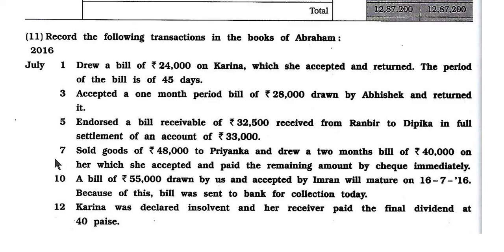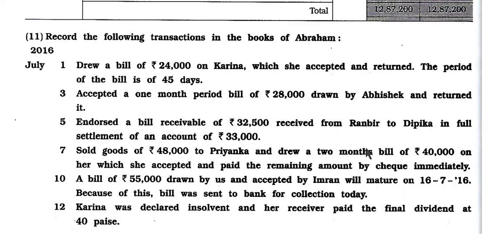Date number 7. Sold goods of rupees 48,000 to Priyanka and drew a 2 months bill of rupees 40,000 on her, which she accepted, and she paid the remaining amount by check immediately. Here Abraham sold the goods to Priyanka of rupees 48,000.